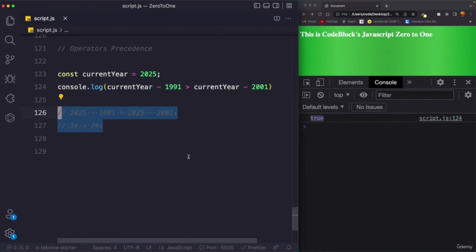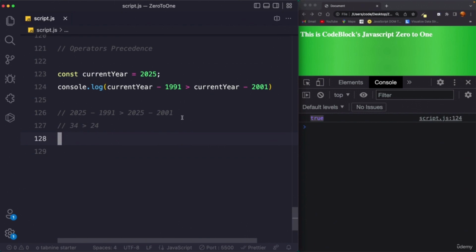And here is the explanation. Now, how does JavaScript actually know that these two operations need to be calculated first rather than using this comparison operator first, right? How does JavaScript know that we need to evaluate these first and then compare? Well, it works this way because JavaScript has a well-defined order of operator precedence. So basically, the order in which operators are executed.